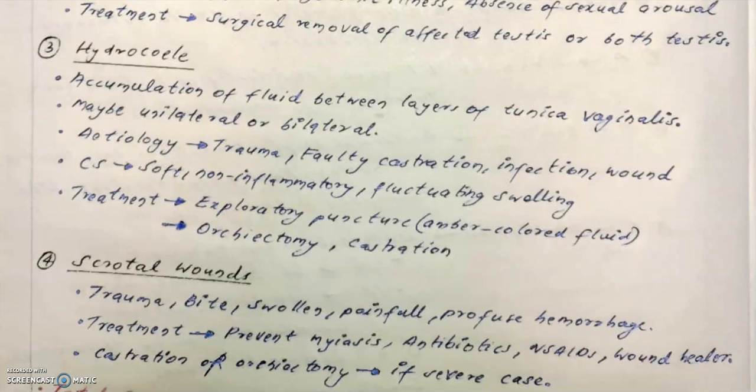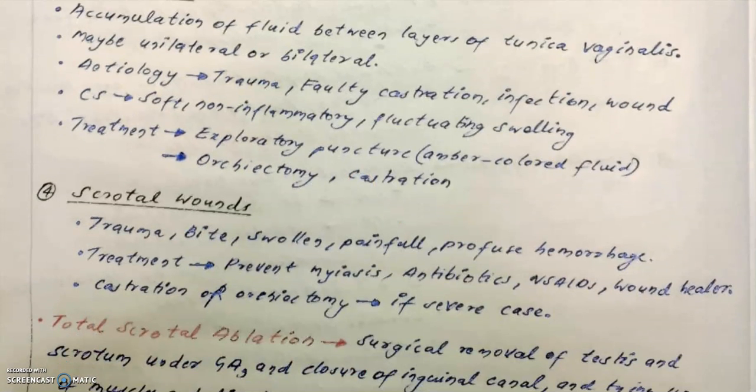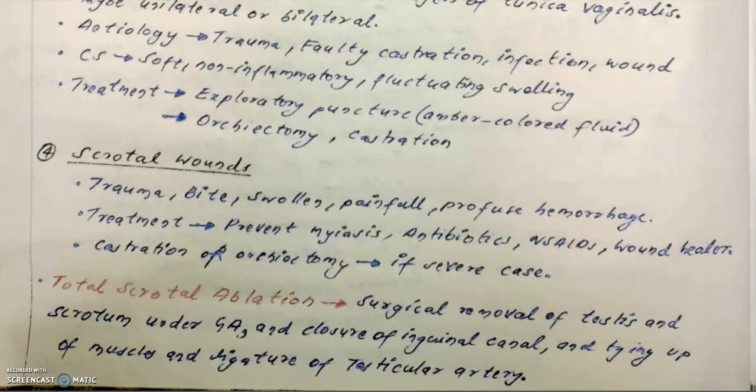The next one is scrotal wounds. These can be due to trauma or bites, with swelling, and they will be very painful with profuse hemorrhage, depending upon the condition of the wound. For treatment, we have to completely prevent myiasis, and antibiotics, NSAIDs, and wound healers should be given. Castration or orchiectomy is done in severe cases of wound.